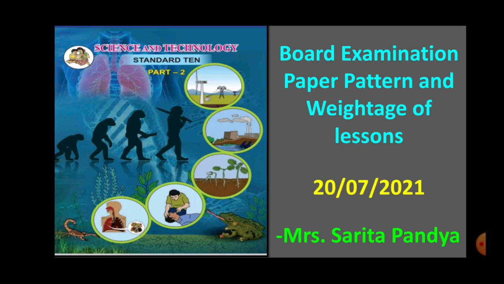Students, that time I had told you that we were continuing with lesson number 5, Towards Green Energy.